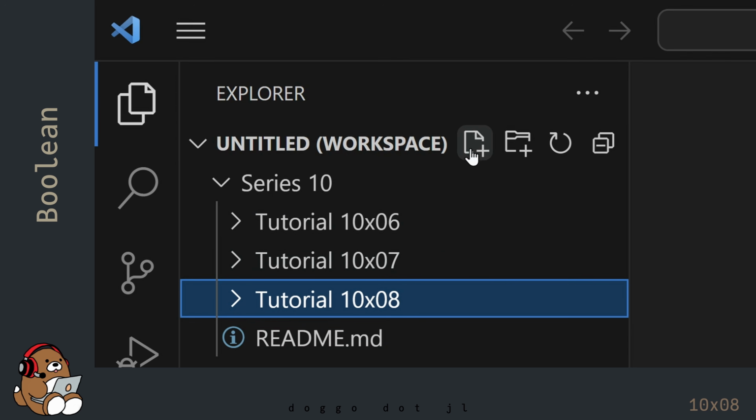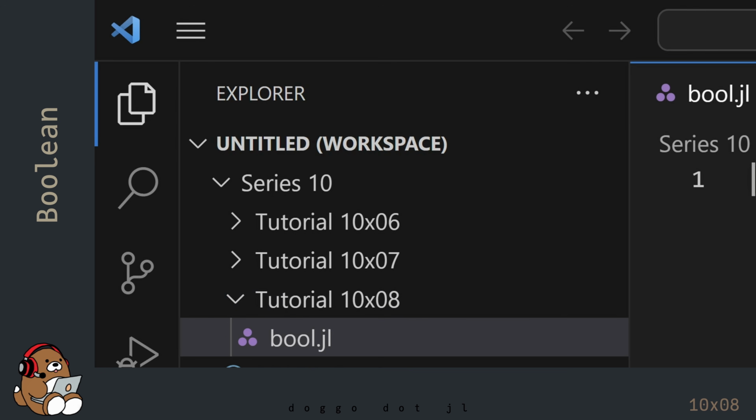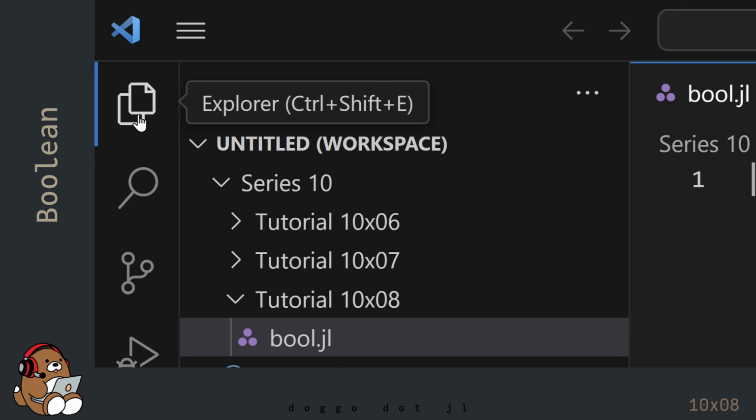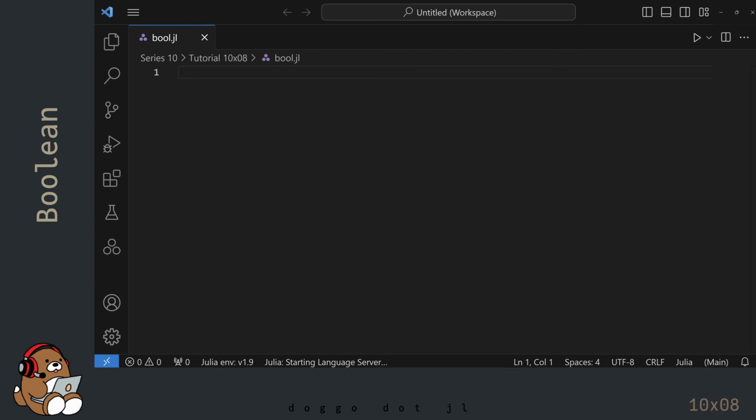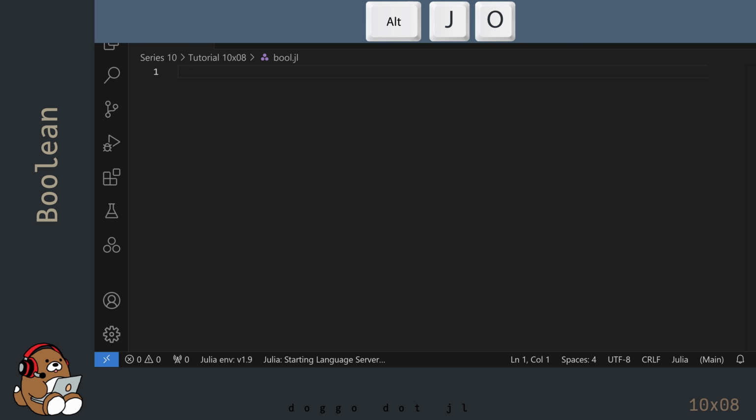In your new folder, create a new file. I'm naming my file bool.jl. You can name your file whatever you like, but be sure to save it with a .jl file extension. Close the Explorer panel. In addition to launching the Julia REPL by using Shift-Enter on a line of code, you can launch the Julia REPL manually by using the keyboard shortcut Alt-J, then Alt-O.